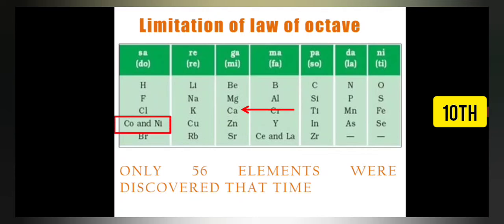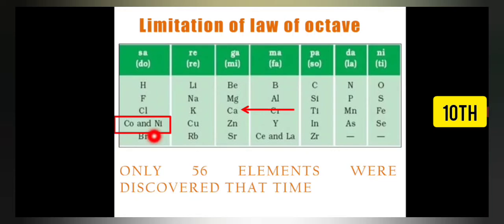And then cobalt and nickel. As you can see, this is the group of fluorine and chlorine, and bromine also. In this group, all the elements are halogens. So how are cobalt and nickel placed in this particular group? So this was his third limitation.